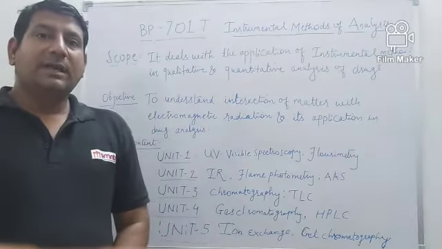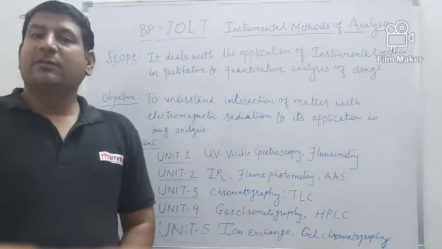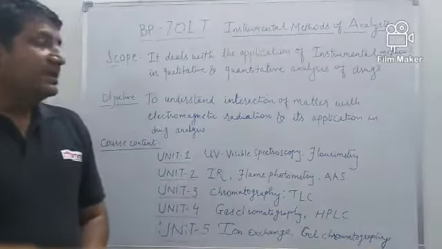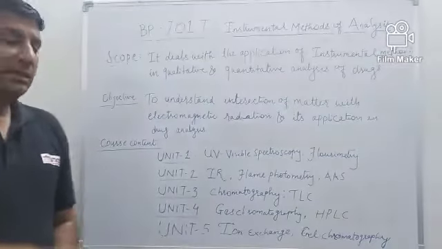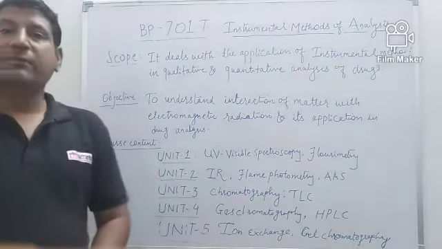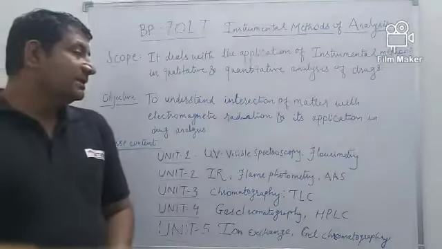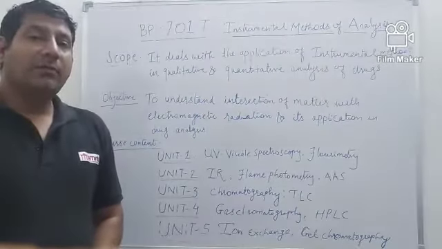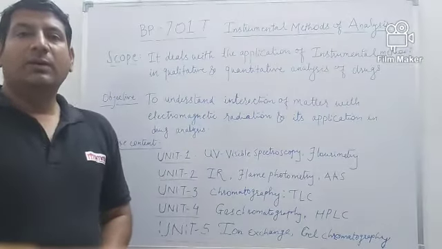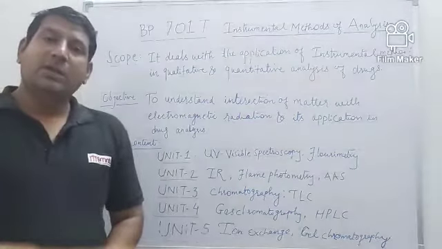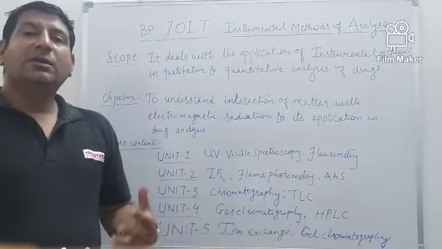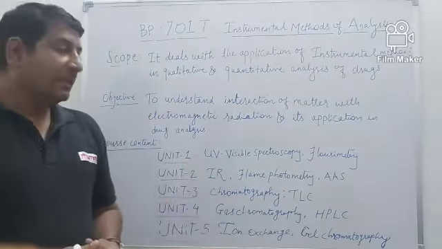So students, let us discuss the course content of this term. Basically this subject is divided into 5 units: Unit 1, Unit 2, Unit 3, Unit 4 and Unit 5. In the first unit, we will discuss a very important topic of analysis, that is UV visible spectroscopy. You all know what UV visible spectroscopy is. It is a technique of determining the drug using UV radiations.